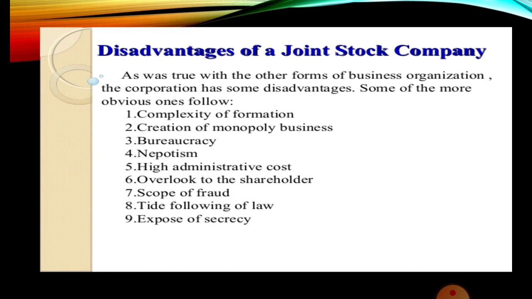Scope for dishonest and unscrupulous management. The directors manage the company with the help of paid officers, as we have already seen. If the directors are dishonest, they may make personal gain at the expense of the company, and they may misuse their power and position. This is not the case in a partnership, as there is personal contact between the business and the partners, or the sole trader and the business.